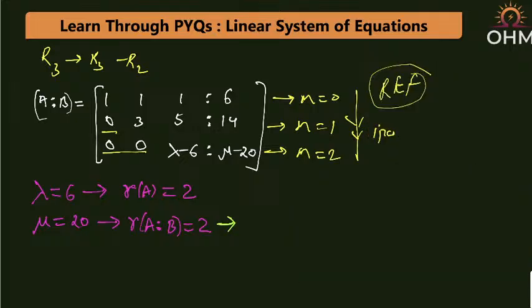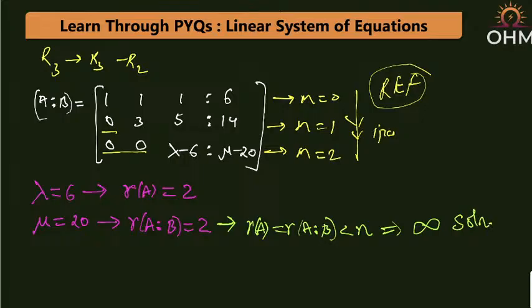Okay, see, so what has happened here? Rank of A is equal to rank of A|B, but both of them are less than n. n is the number of variables here. Okay, so this is the condition known as the condition of infinite solution.